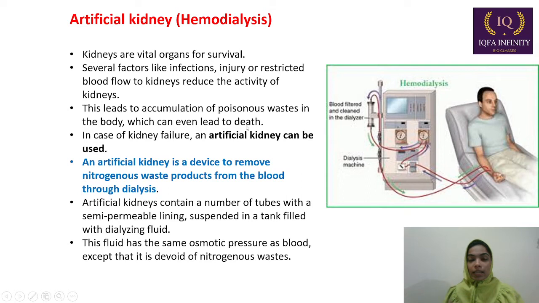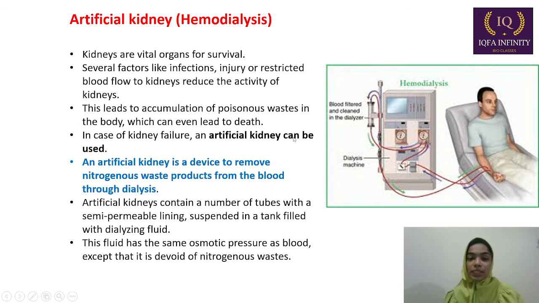If our body is not able to remove the liquid waste, the poisonous waste started accumulating, and it can lead to death. This condition is called kidney failure.